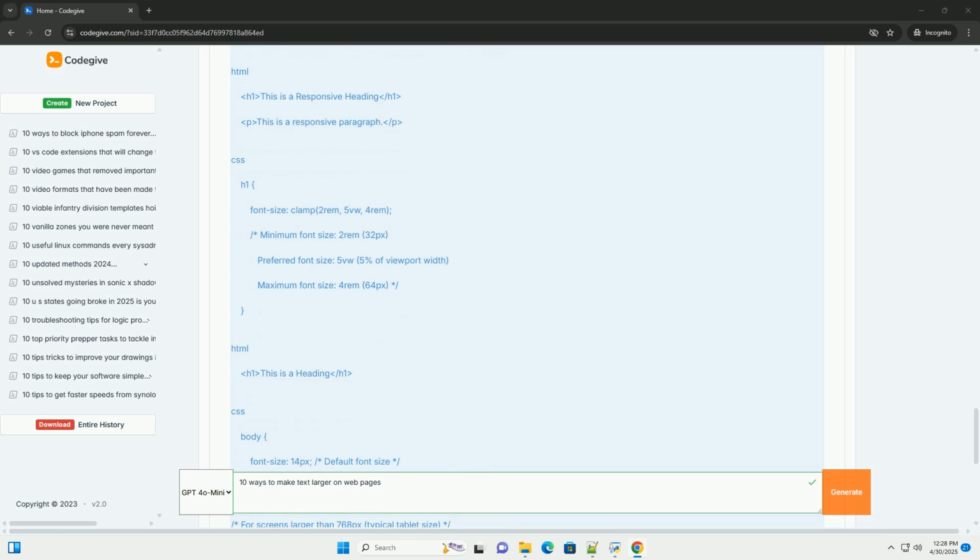3. External style sheets, the preferred method. Description: creating a separate .css file and linking it to your HTML document. This is the best practice for organizing your styles. Steps: 1. Create a CSS file: create a file named style.css, or any name you prefer, in the same directory as your HTML file, or in a dedicated CSS folder. 2. Add CSS rules to the CSS file. 3. Link the CSS file in your HTML.